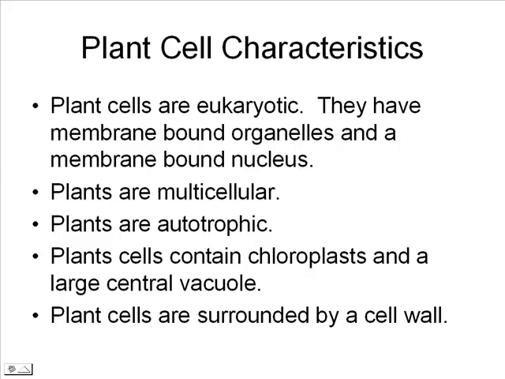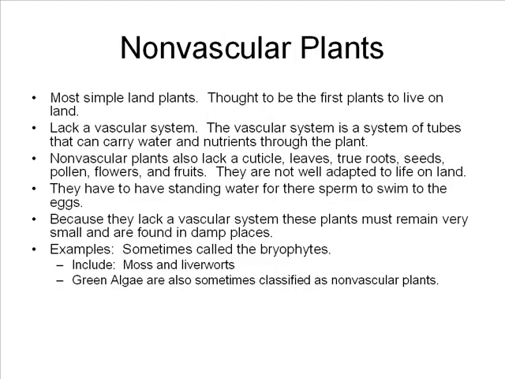Today we want to review plants. Plant cells are eukaryotic. They have a membrane-bound nucleus and membrane-bound organelles. Plants are multicellular. They're also autotrophic, which means they're able to make their own food. Plants can do photosynthesis. Plant cells contain chloroplasts and a large central vacuole, and the plant cells are surrounded by a cell wall. Plants are divided into several main groups.